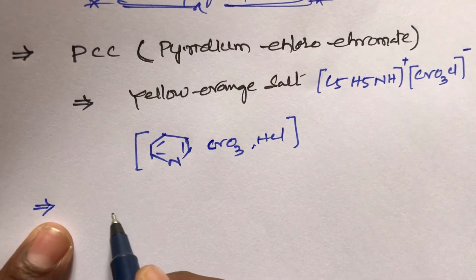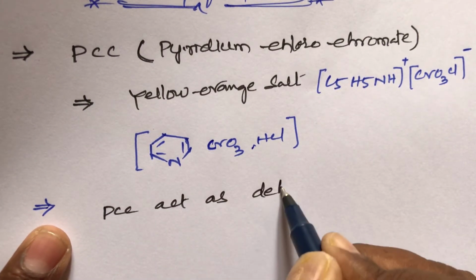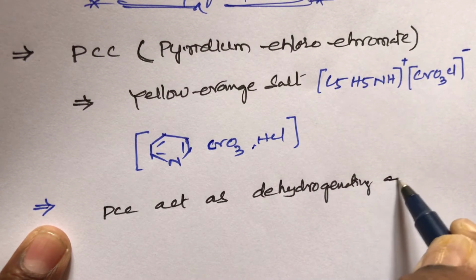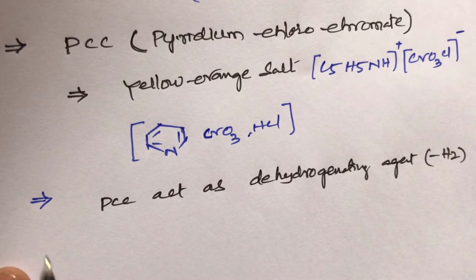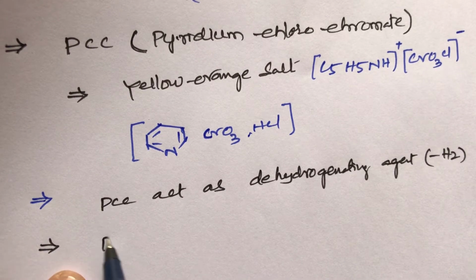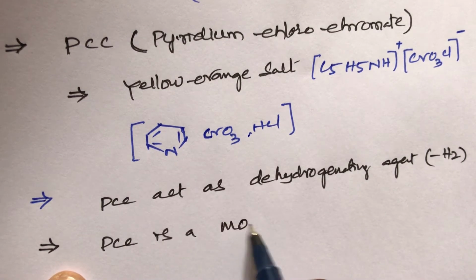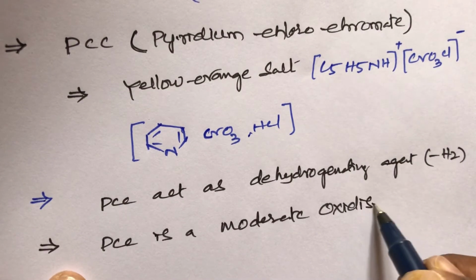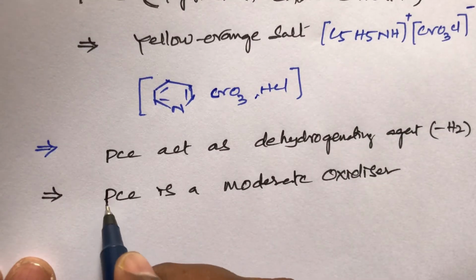So PCC acts as a dehydrogenating agent. Dehydrogenating agent means removal of hydrogen. You remember, PCC is a moderate oxidizer, not a strong oxidizer.